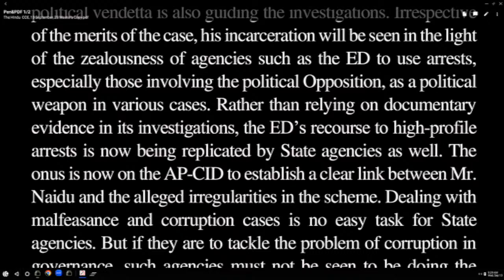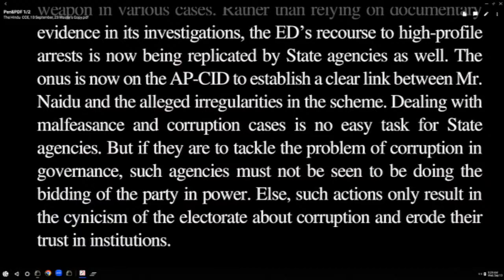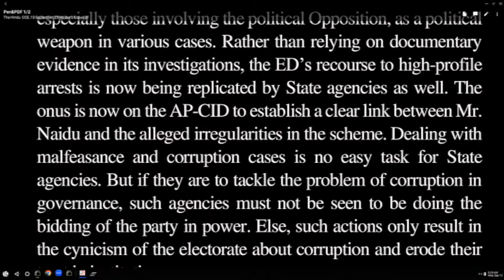Here recourse to high profile arrest is now being replicated. Underline the word replicate. I am sure you all know the meaning of the word replicate. Replicate means what? Produce the same of something, like producing a copy of something. Replicate what in this context? Replicated by state agencies as well. So the ED's stand and state agencies are trying to replicate the stand taken by the ED. That's what it means.